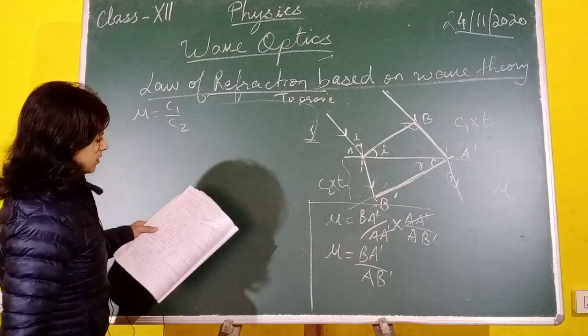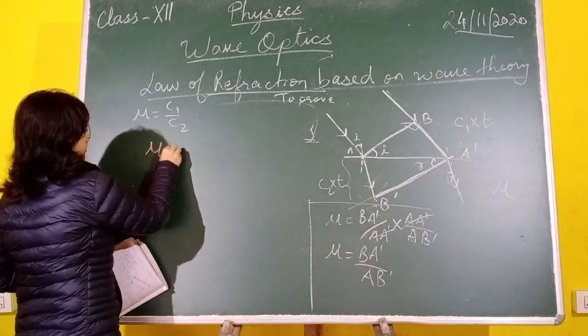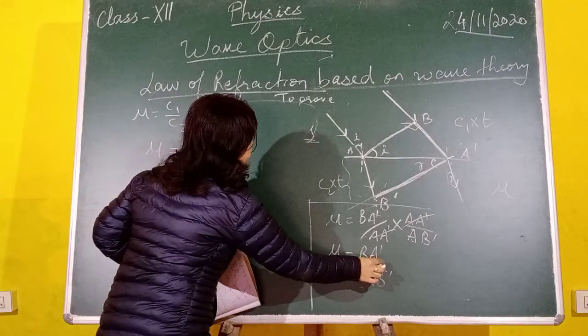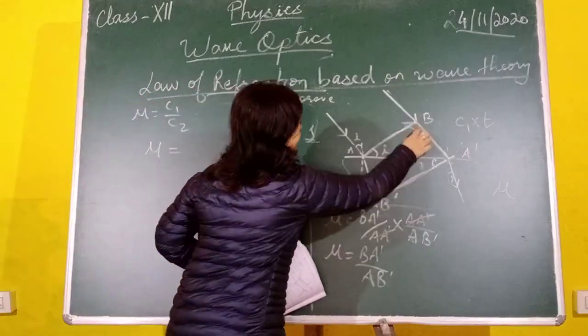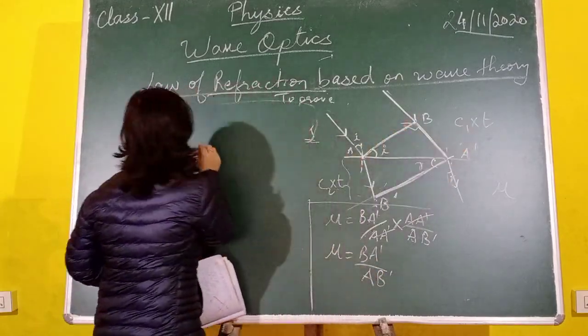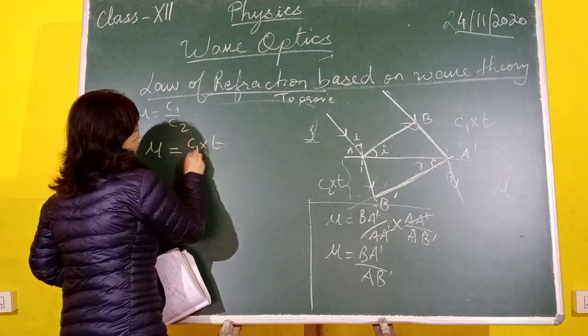Now what is BA dash? BA dash is the distance that is equal to C1 into T. And what is AB dash?